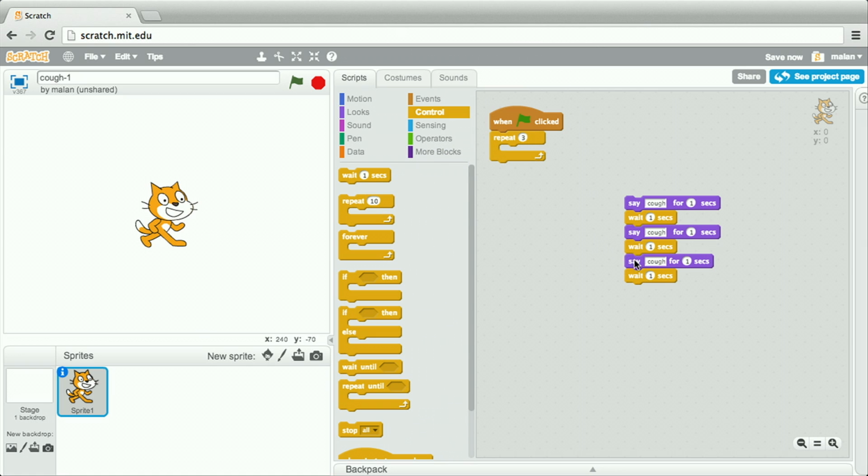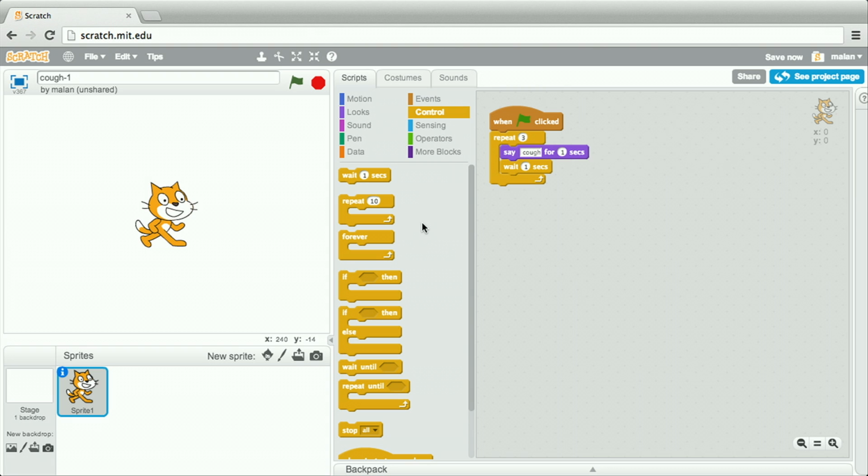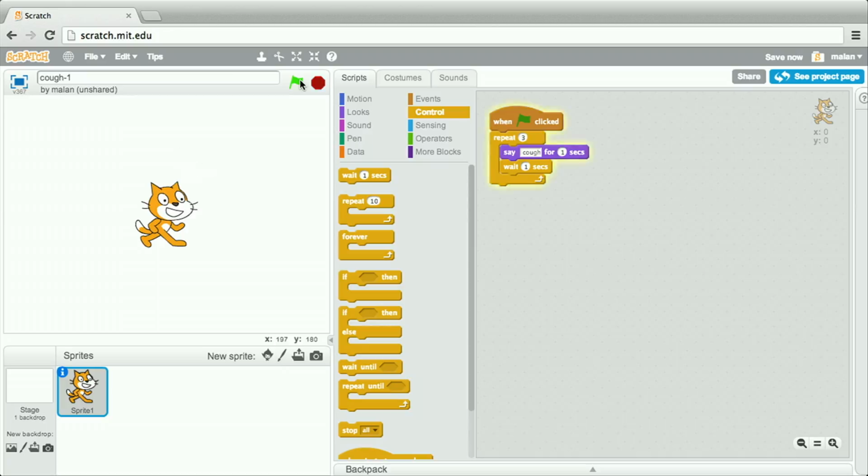Now let me steal just one pair of this triple of pairs, plug that into our loop, throw these other pieces away altogether, and we've now whittled this program down into something much simpler, yet just as readable and just as functional. Indeed, let's click the green flag, and we get a cough, a second cough, and a third cough. Better, right?